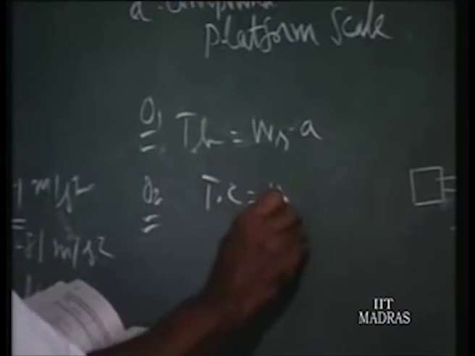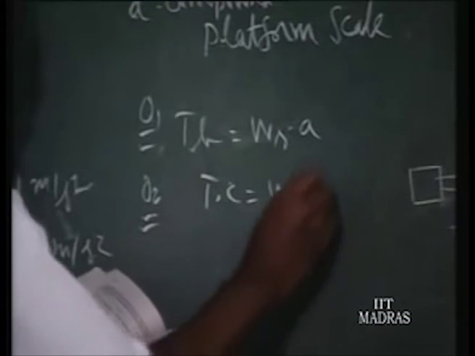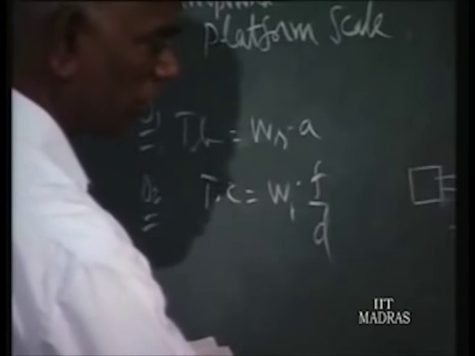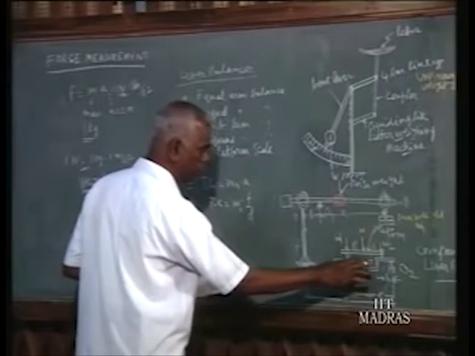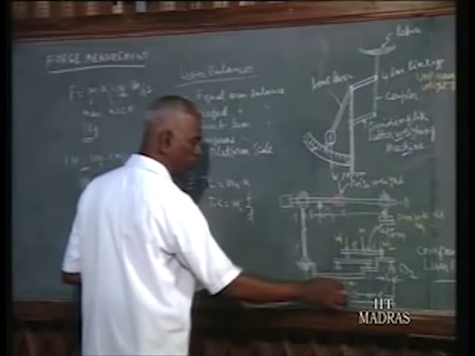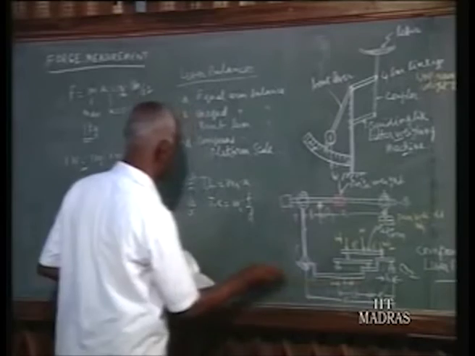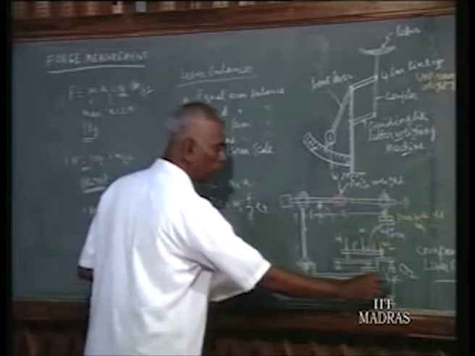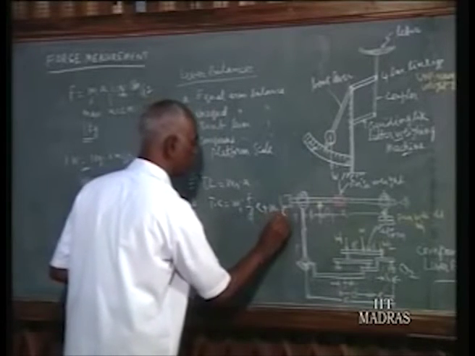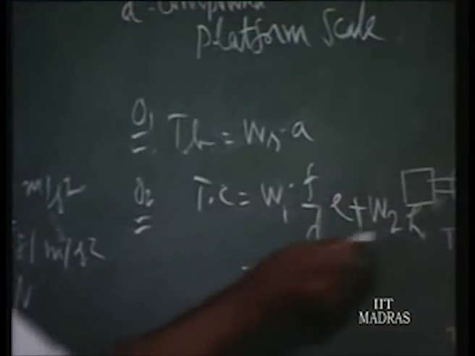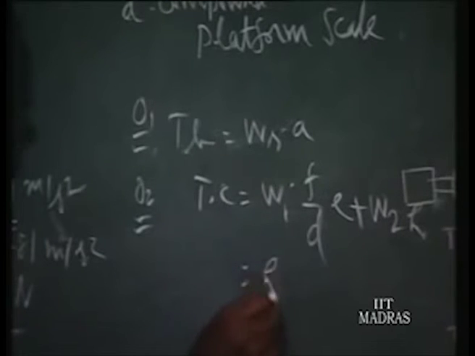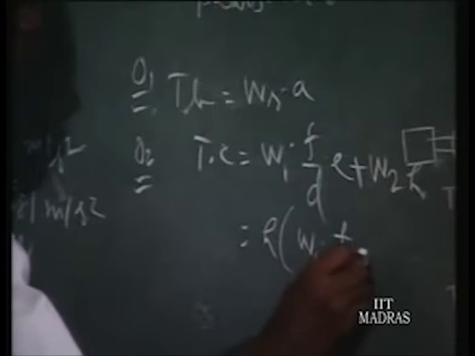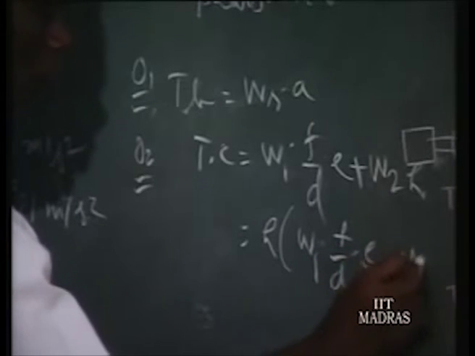W1 part is W1 into F by D. That is W1 into F, this distance, over the whole lever D. This is a simply supported beam. The reaction here will be W1 into F by D, and that into E will be the moment about O2. That is from W1. From W2 it is W2 into height. It is simple. Now taking height as a common factor, W1 into F by D into E by height, plus W2.